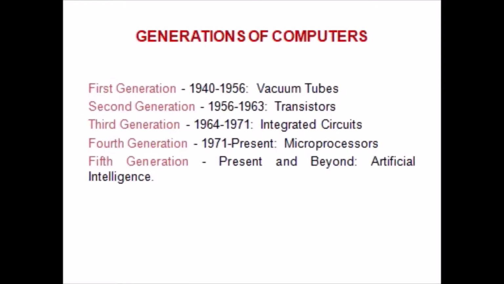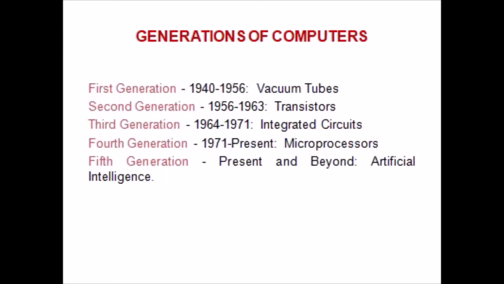Generations of computer. There are 5 different generations of computers. The first generation starts from 1940 and ends at 1956. In this, vacuum tubes were used. The second generation starts from 1956 to 1963, where transistors are used.